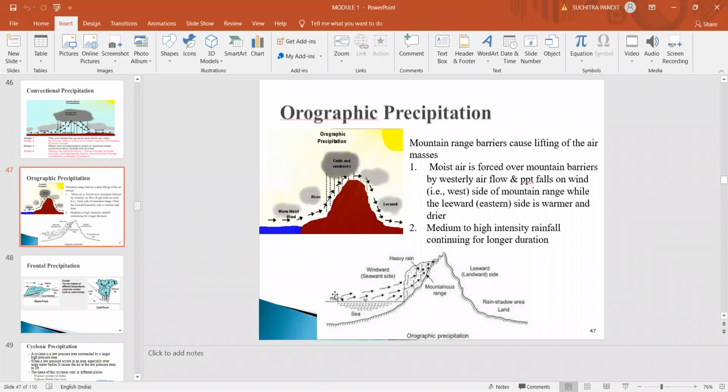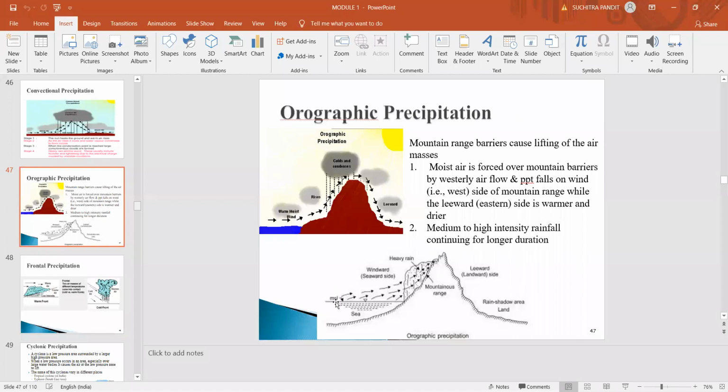So whenever there is a mechanical lifting of the moist air, and it is obstructed by mountain ranges, it causes heavy precipitation on the windward side, and normal to less precipitation on the leeward side. The best example is Agumbe in our Karnataka Western Ghats. Agumbe receives this type of precipitation, that is orographic precipitation.